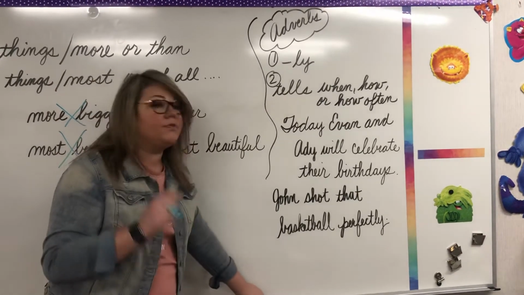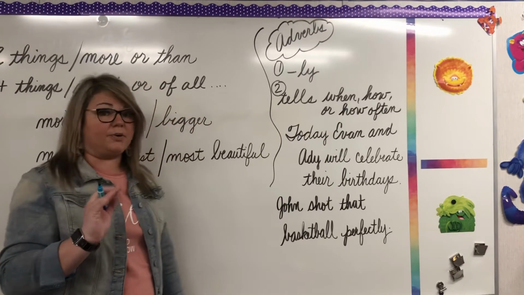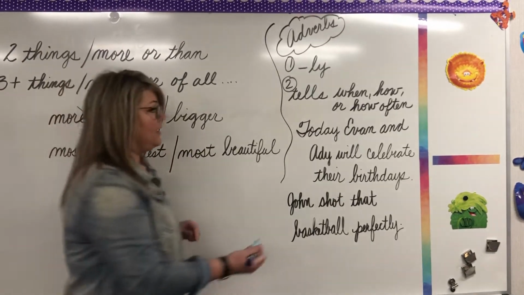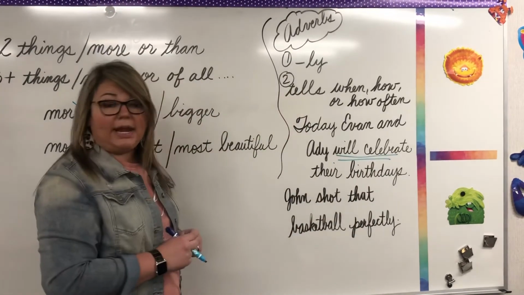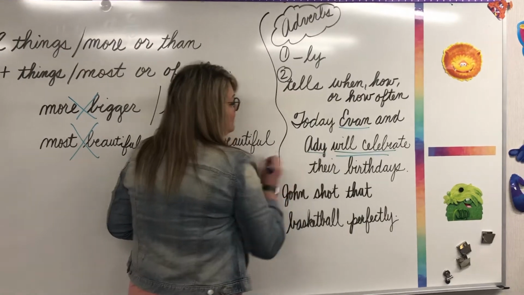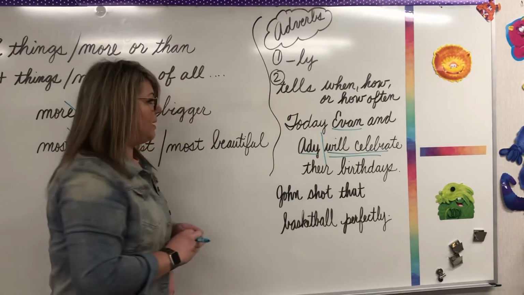And so, first of all, with any sentence, you know what we do first. We find the subject and the verb. So let's see, what is the action in our sentence? If you are thinking, will celebrate, you are correct. Who or what will celebrate? Evan will celebrate, or already has, and Addie will celebrate. Now, we are going to separate our subjects from our verb.